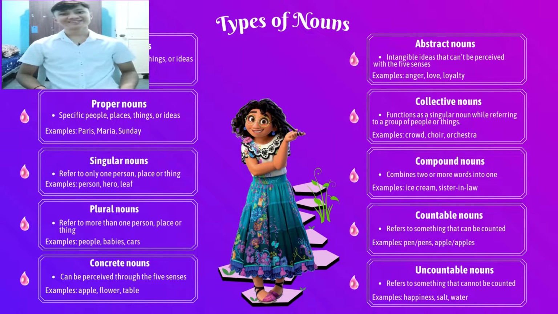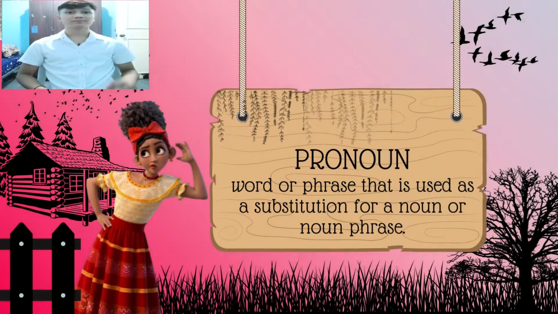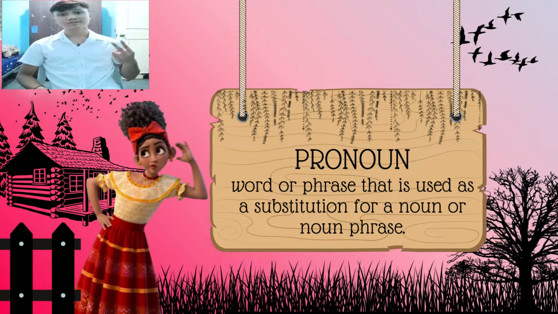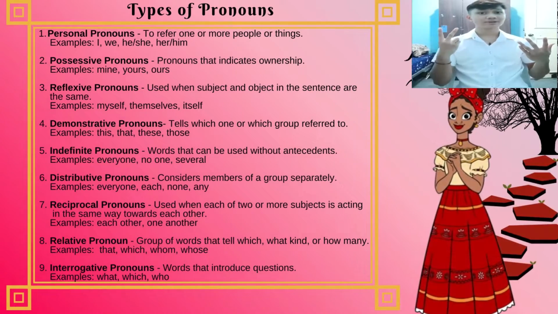None? Okay. Now the next topic is pronoun. A pronoun is a word or phrase that is used as a substitution for a noun or noun phrase. There are many types of pronouns. There are personal pronouns, possessive pronouns, reflexive pronouns, demonstrative pronouns, indefinite pronouns, distributive pronouns, reciprocal pronouns, relative pronouns, and lastly, interrogative pronouns. First, personal pronouns refer to one or more people or things. For example, I, we, he, she, or him.